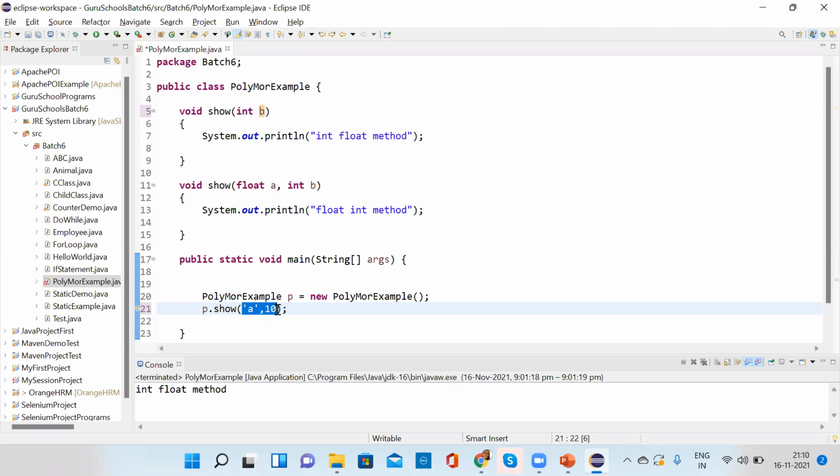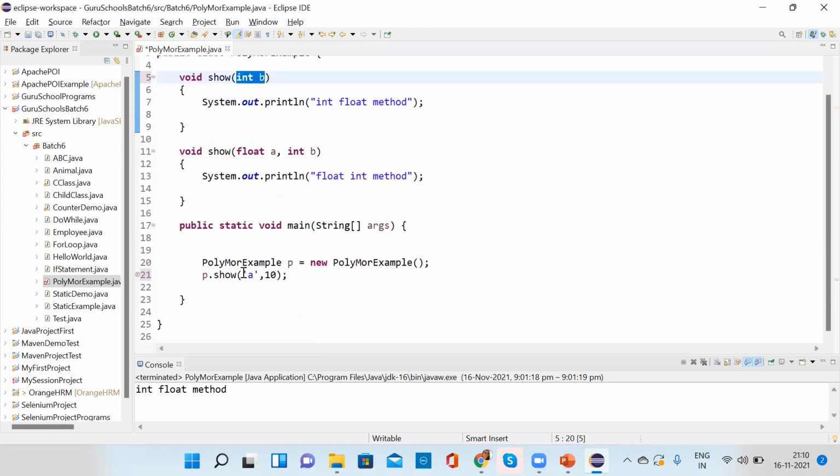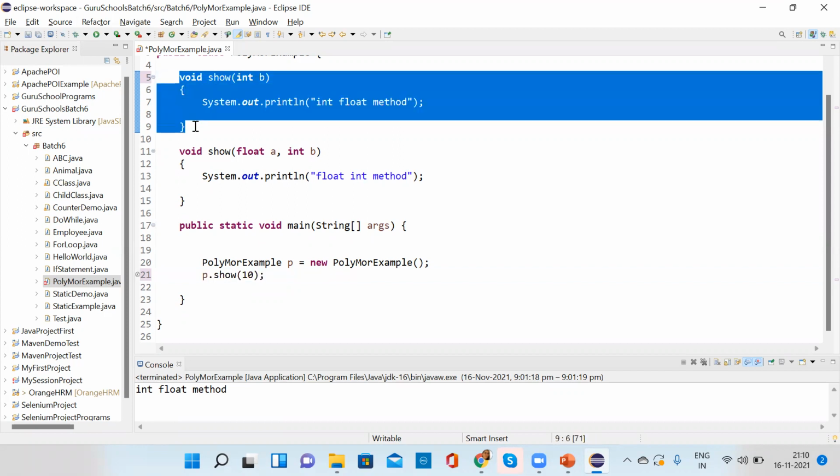Okay. Now coming to the var argument. This is the var argument, and it is used to allow the method to accept multiple arguments. Suppose I am passing an integer here and I am calling 10. So it is obvious that this will call the first method.